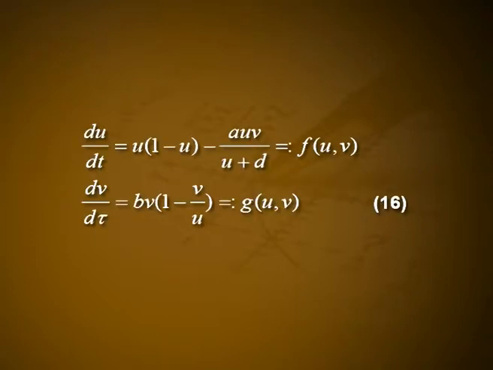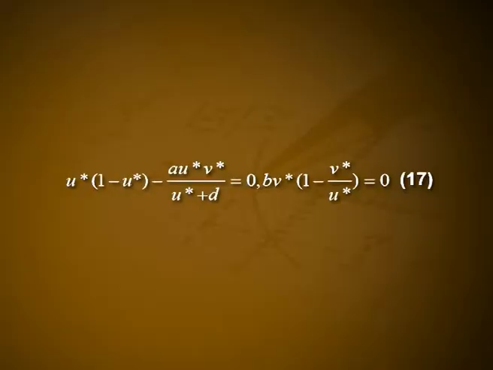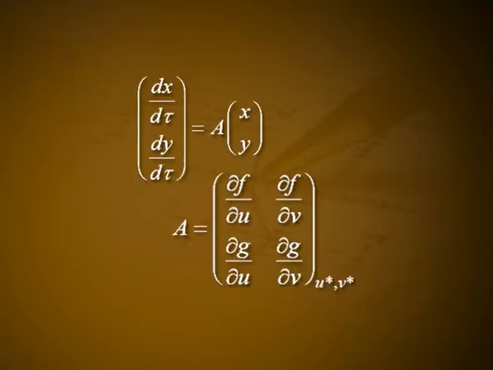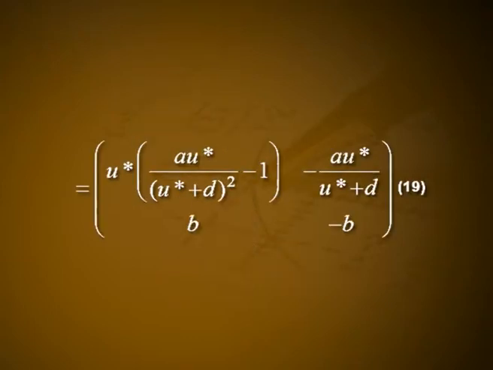For the linear analysis, we write x(tau) = u(tau) - u* and y(tau) = v(tau) - v*, which on substituting into equation 16 and linearizing with |x| and |y| small and using equation 17 gives the form of the matrix d/d tau (x, y) = A (x, y), where A is the matrix [∂f/∂u, ∂f/∂v; ∂g/∂u, ∂g/∂v] at (u*, v*), which is equal to the matrix [u*(au*/(u*+d)² - 1), -au*/(u*+d); b, -b].